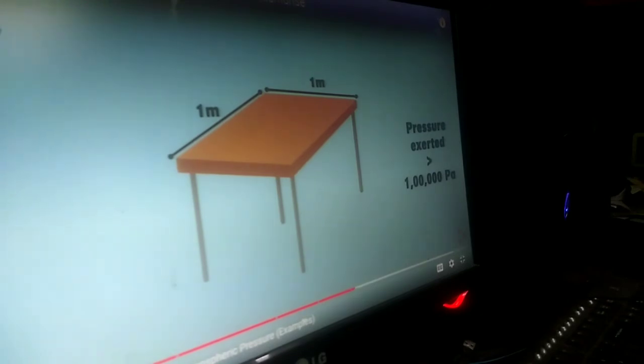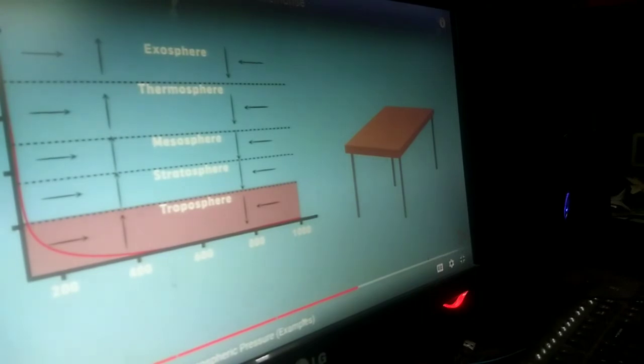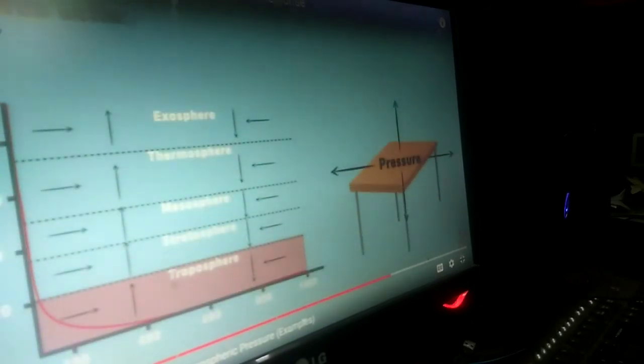A little while ago, we said that the pressure exerted at points above the Earth's surface is equal in all directions. So the pressure at every point on the table is the same in all the directions. That is, if downward pressure is pushing the table surface with a great force, then the upward pressure is also pushing it in the upward direction with the same force. Both the forces are balanced and the table does not collapse. As I said, pressure is not only acting in these two directions, it is acting on the surface in all the directions. Pressures acting in opposite directions cancel each other out.